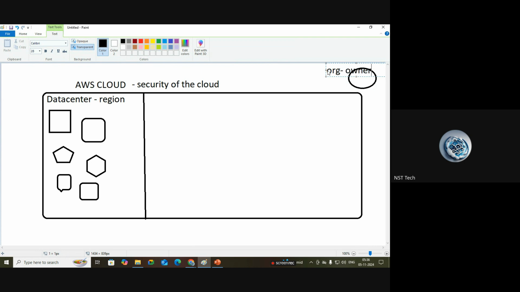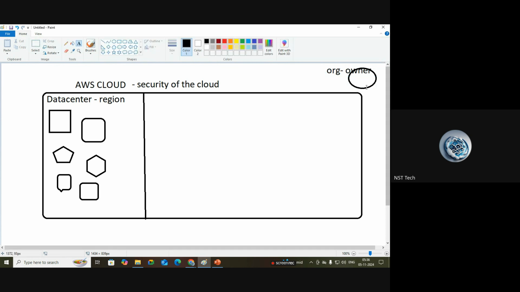For his IT resource requirement, he takes a subscription from the AWS cloud, which means he will utilize all these hardware resources for his organization's purpose. When he is subscribing to AWS and utilizing some services, he is also responsible for security in the cloud. How? Let's say he takes hardware devices from AWS. Providing the hardware devices is AWS's responsibility.